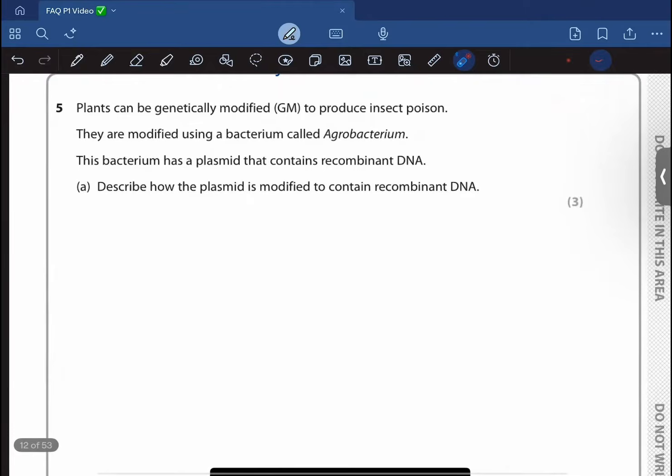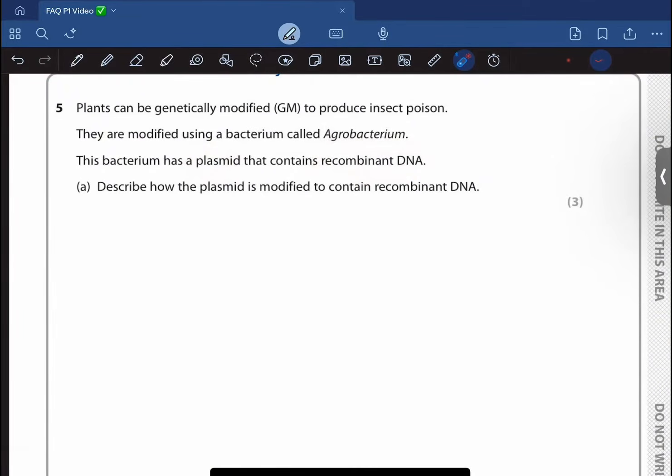Now, plants are genetically modified to produce insect poison, and they are modified using a bacterium called Agrobacterium. The bacterium has a plasmid that contains a recombinant DNA. Describe how the plasmid is modified to have a recombinant DNA. Okay, so this is again a really common question that you're going to encounter in your exam.